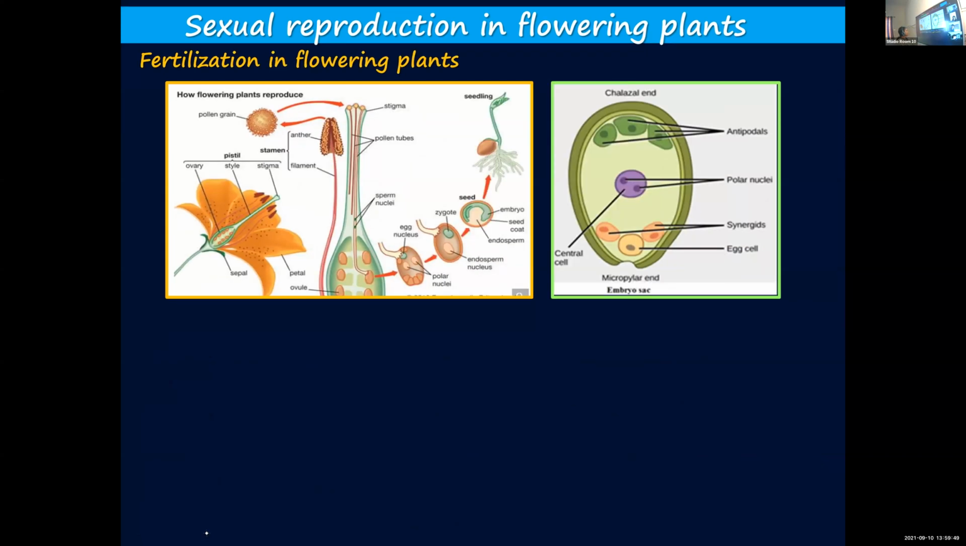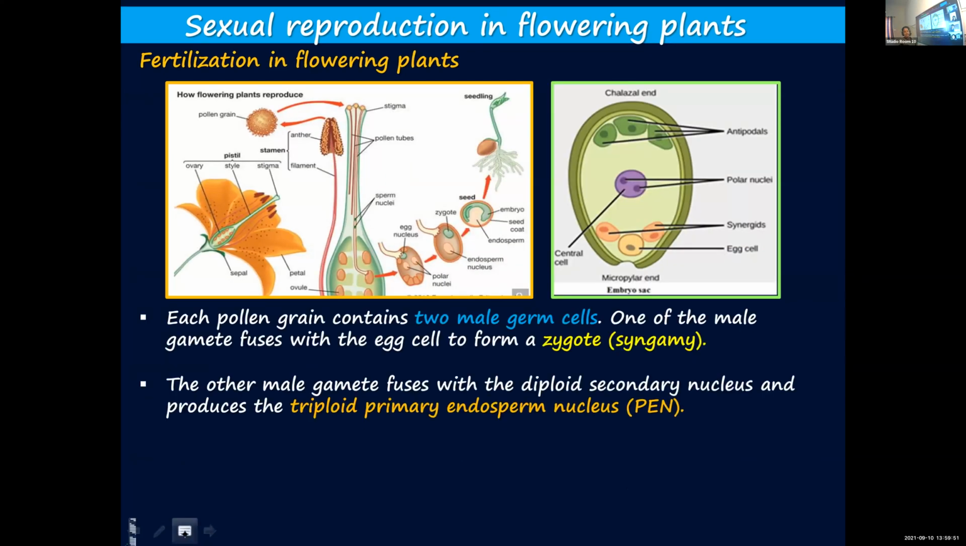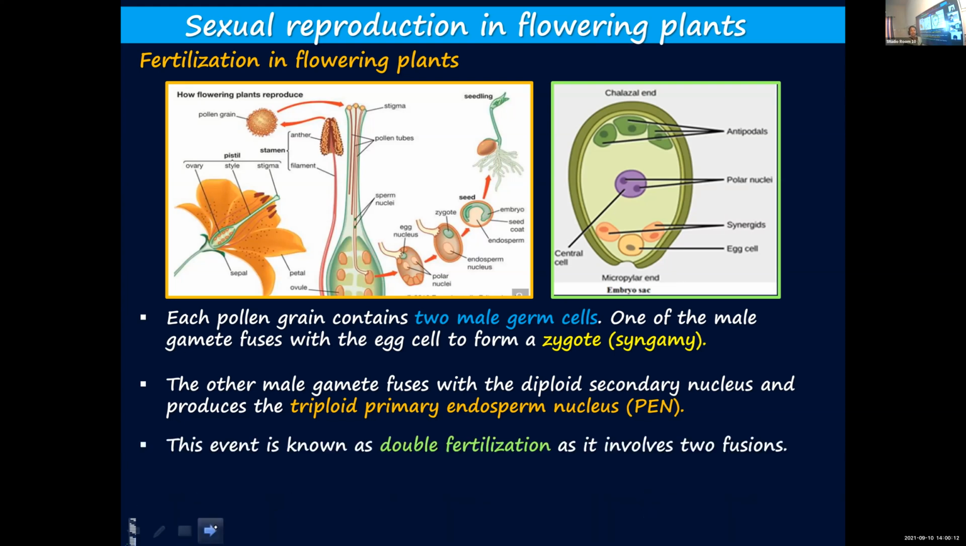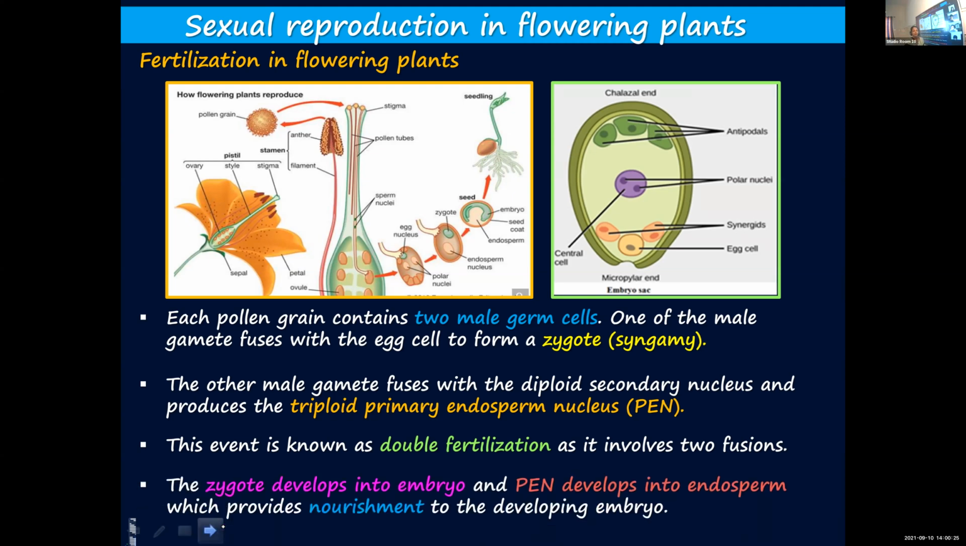Now, out of the 2 male gametes present inside each pollen grain, one will fuse with the female gamete to form a zygote. You call this fusion syngamy. The zygote will develop into an embryo, and the embryo will gradually form a new individual. Whereas the other male gamete will fuse with the diploid secondary nucleus and form a triploid primary endosperm nucleus, or PEN. And this PEN will change into endosperm for nourishing the growing embryo.